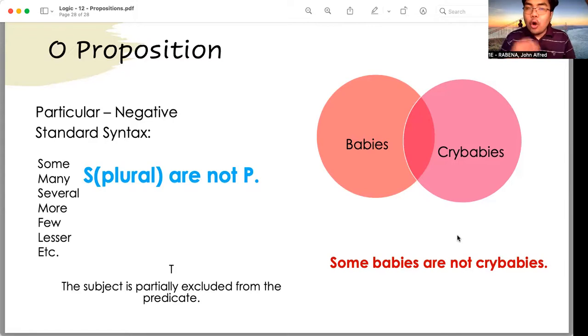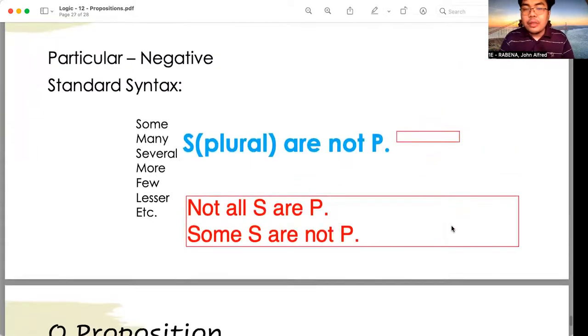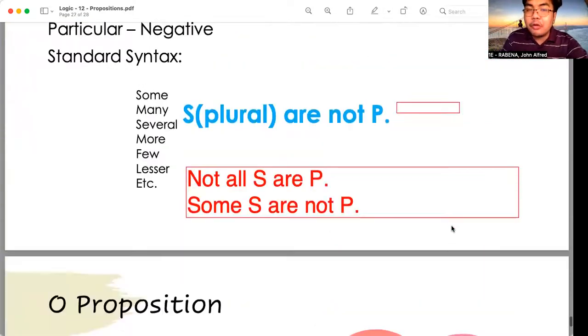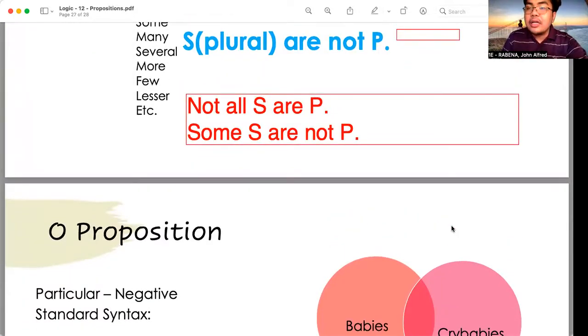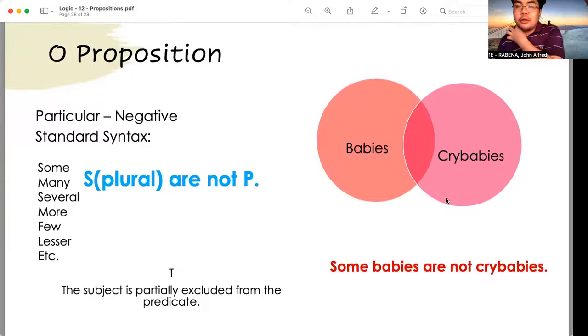O propositions are those in which the subject is partially excluded from the predicate. Some babies are not crybabies. That means that some babies are partially excluded from the crybabies. You may also convert that into the following format: not all babies are crybabies, or some babies are not crybabies.